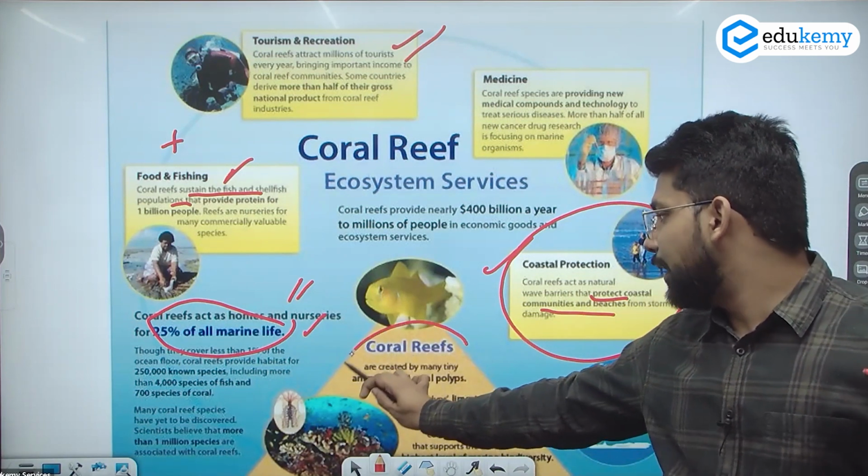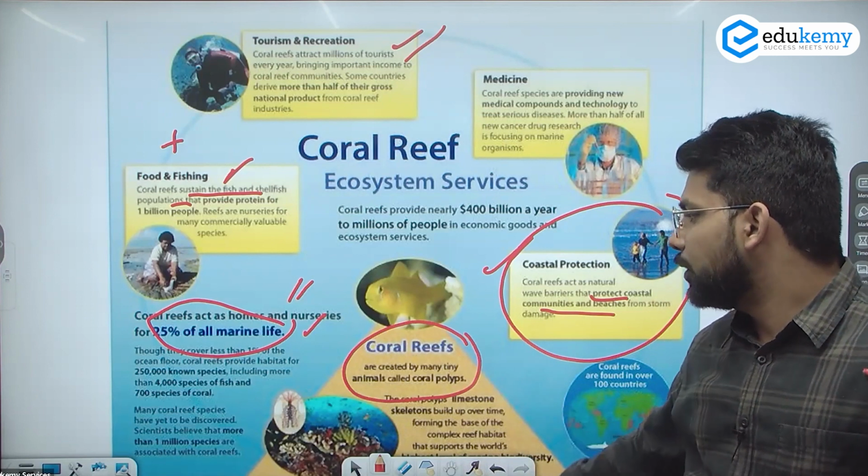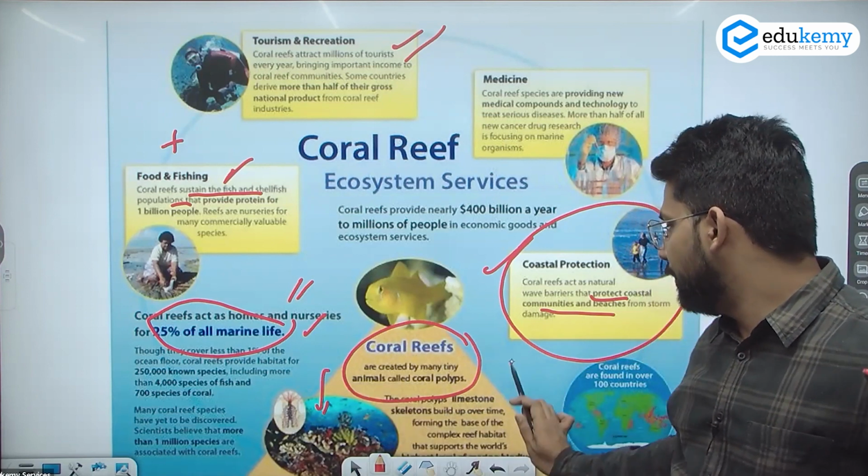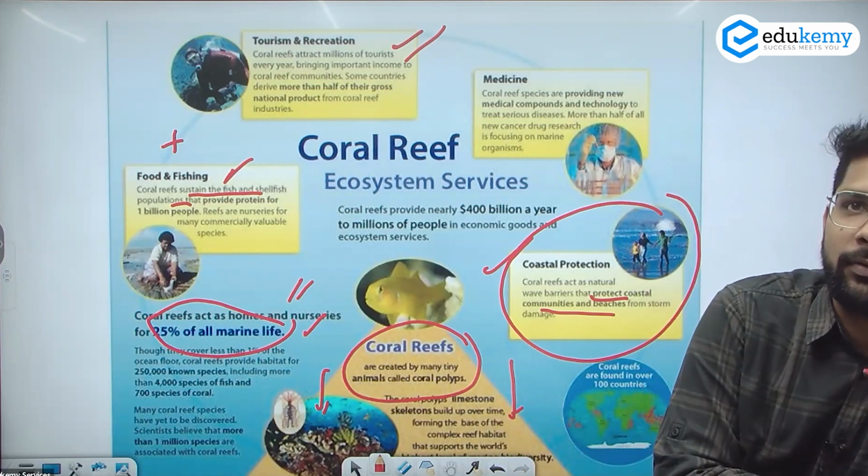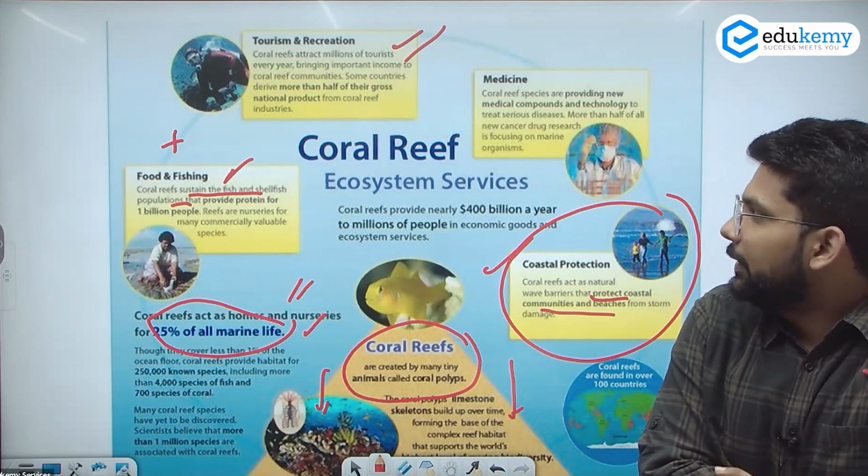Then the coral reefs are created by many animals called coral polyps, which we have seen, and they are having a symbiotic relation with the zooxanthellae as well. So these are mainly the advantages of the coral reefs.